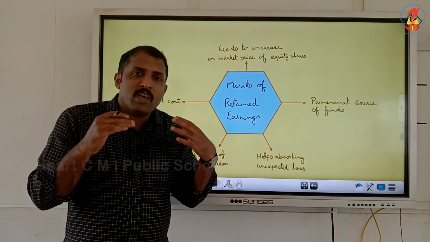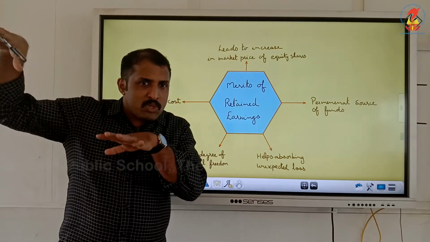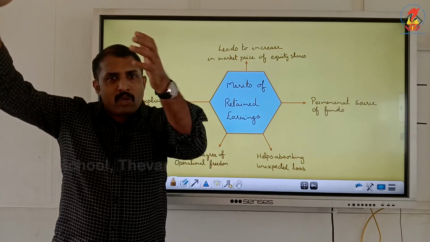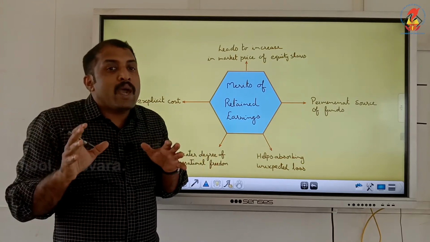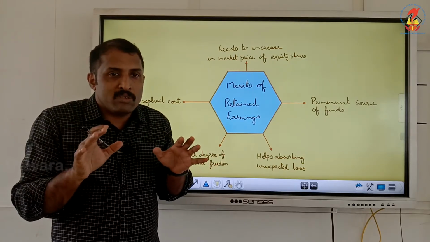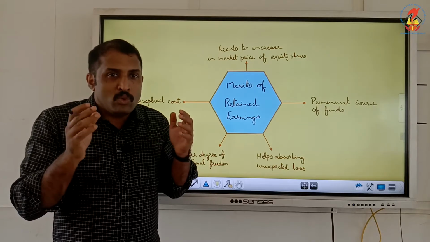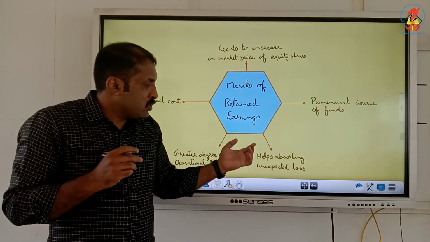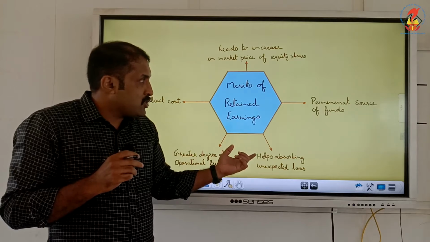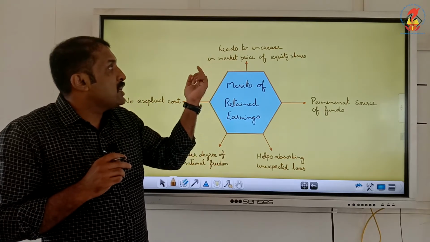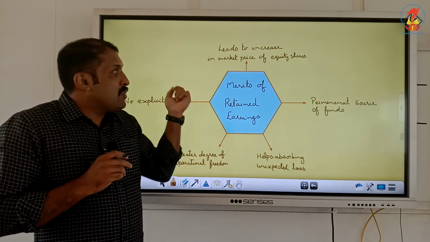If there is a loss happening, this reserve which we have kept, this amount which we have kept back from the profit, acts as a cushion to absorb this loss. So it is helping in absorbing unexpected loss.